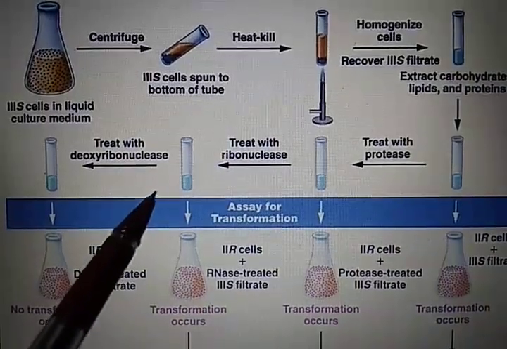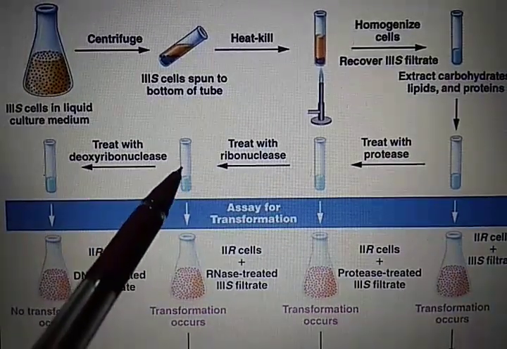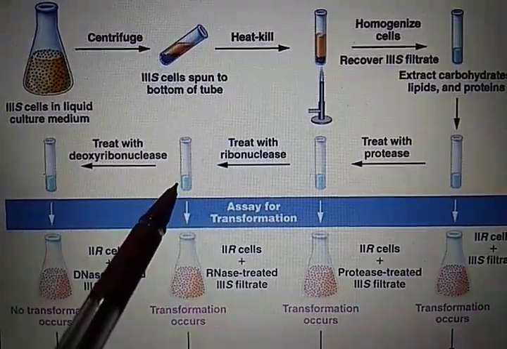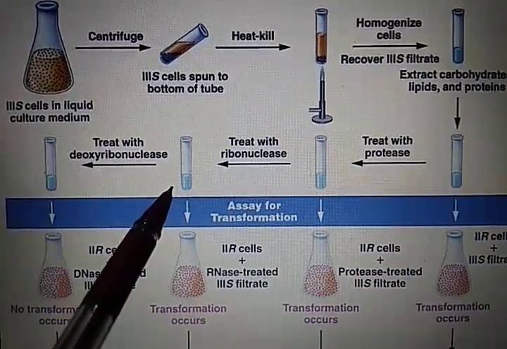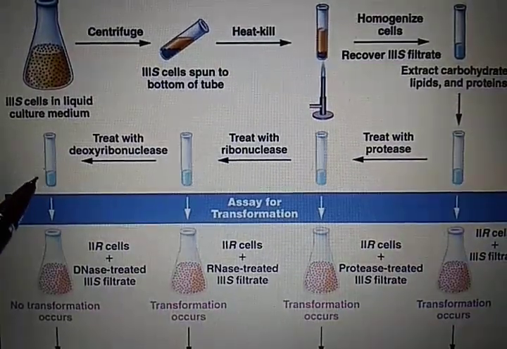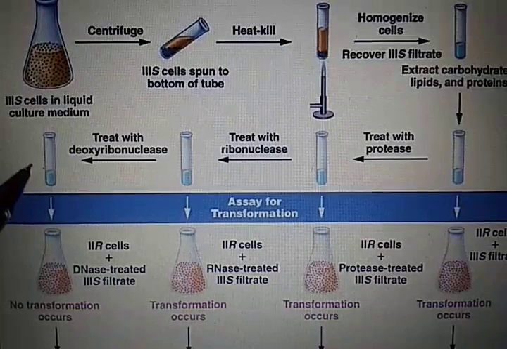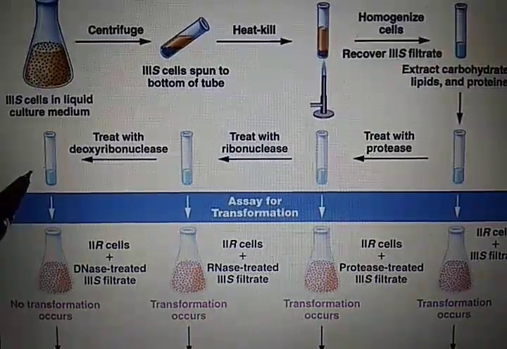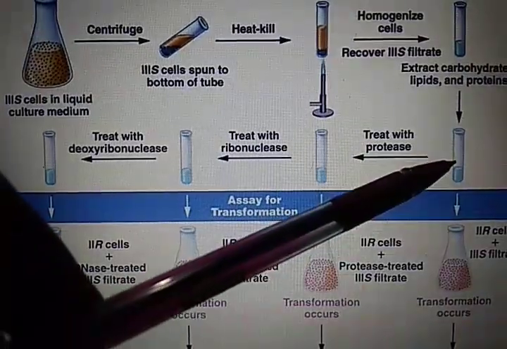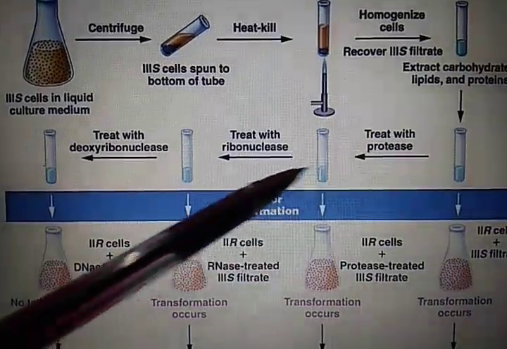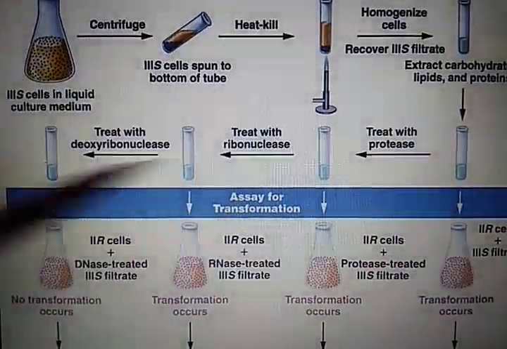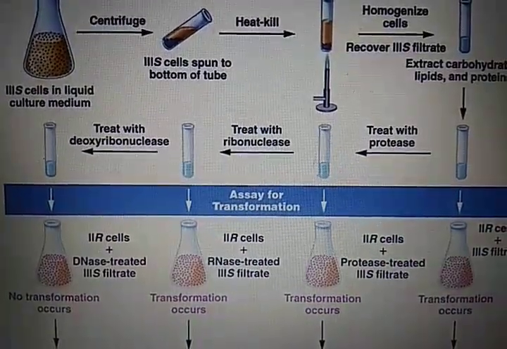In the third test tube, they treated it with RNase. So all the RNA will be digested and only protein and DNA will remain. While in the fourth one, they added DNase, due to which DNA will get digested and RNA and protein will remain. See, these are the substances or biochemicals obtained from the S strain.